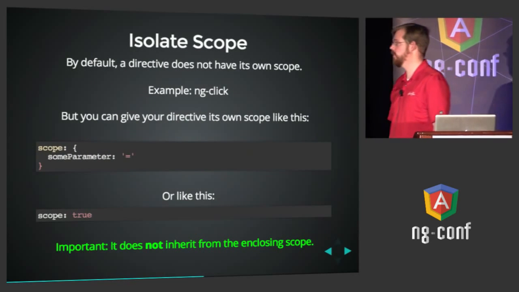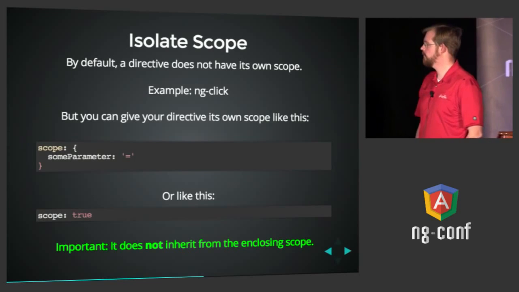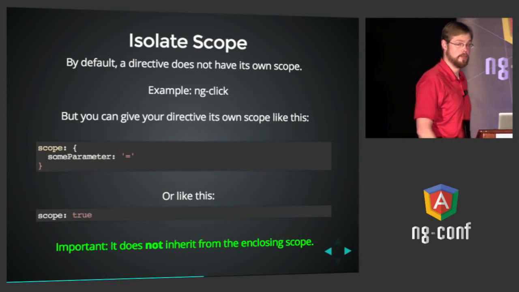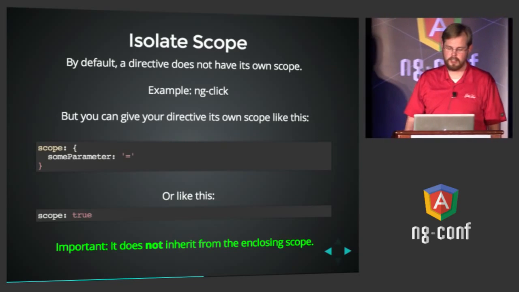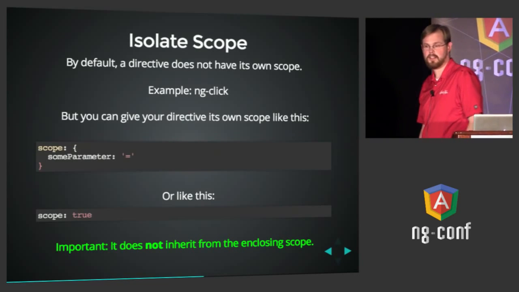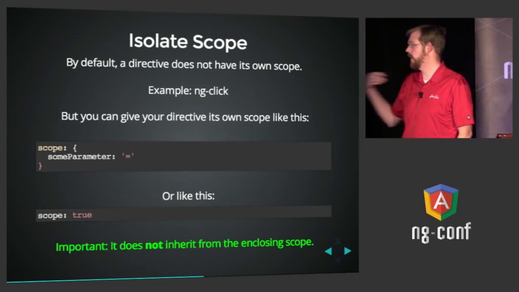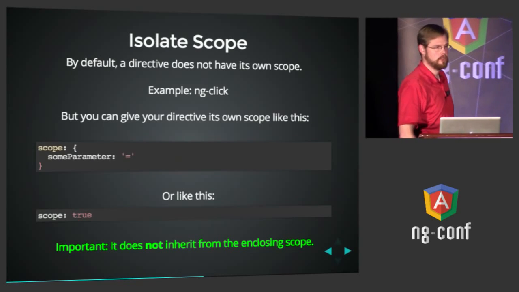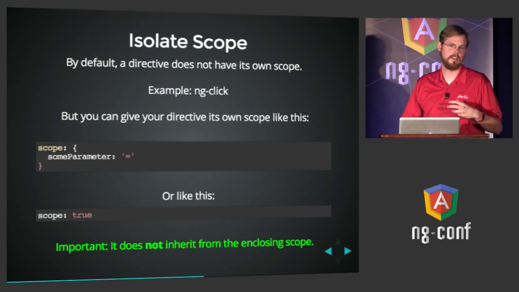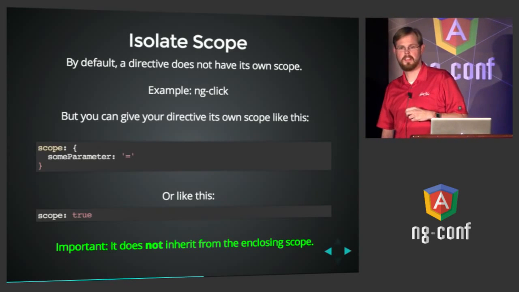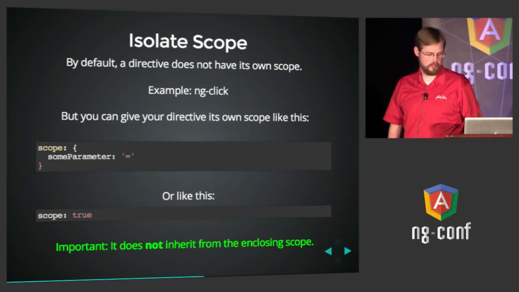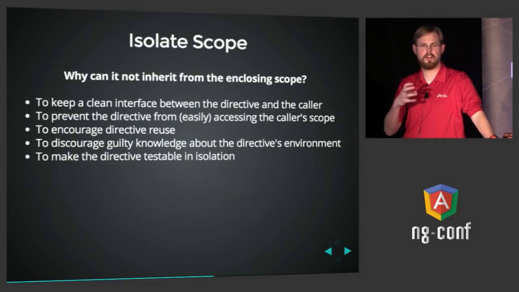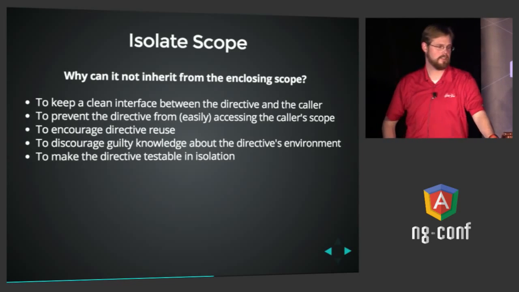When you isolate scope in a directive, you can specify these parameters, and they serve as the API for the directive to speak to the outside world. You can also, if you just want to isolate the scope of your directive but not actually have an API, just say scope true. It's really important to remember, though, that doing this causes your directive to not inherit the scope properties from the enclosing scope. That's important because that creates a nicely designed component that is independent of where you put it on your page. That's important for a lot of reasons.